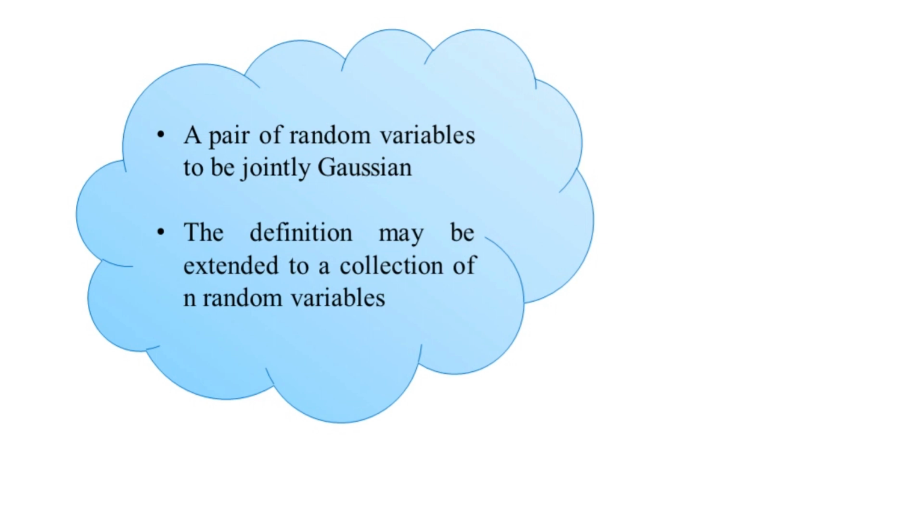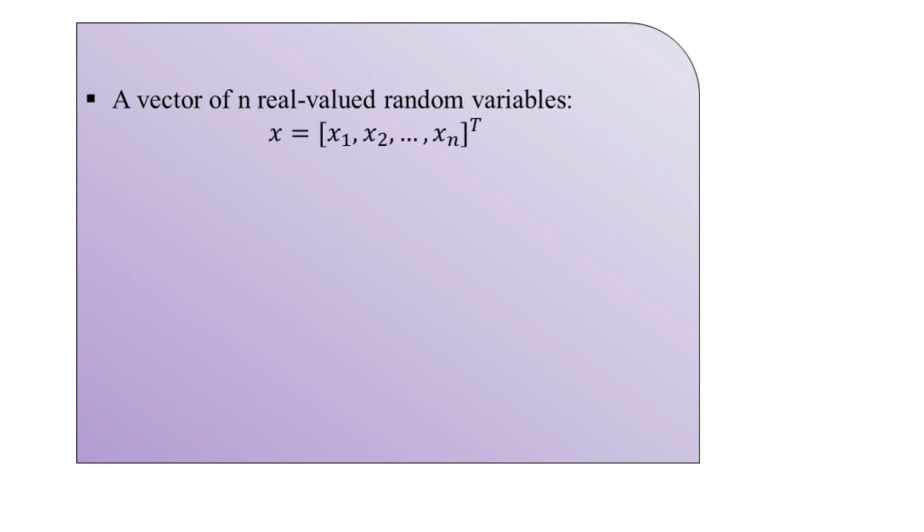Now for this particular extended definition, we shall be considering a vector of real valued random variables, and that can be mathematically represented like this. So here x we denote with the elementary parameters x1, x2 up to xn. So this is a vector of n real valued random variables, and now let us have the criteria.